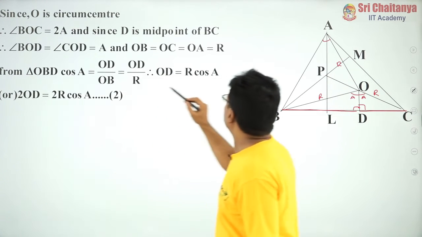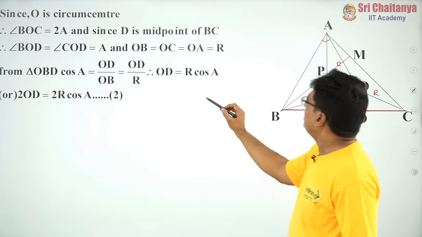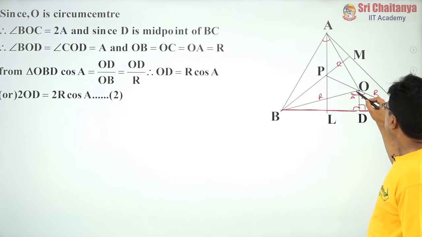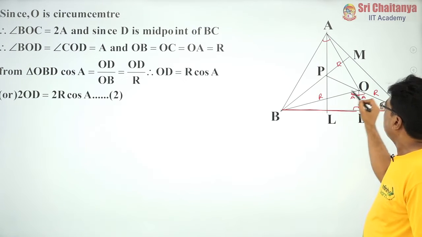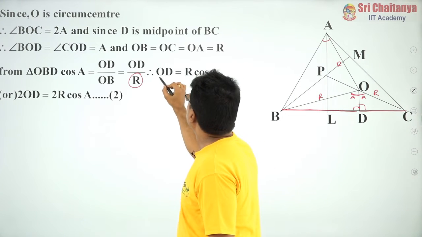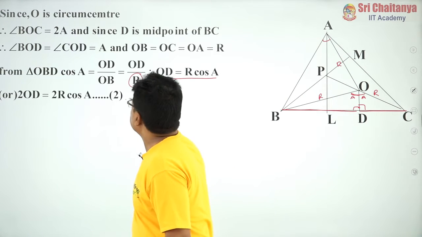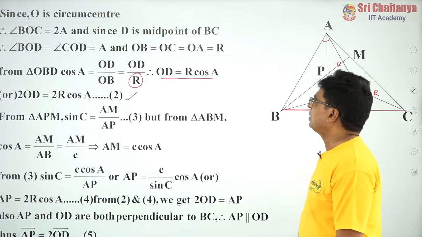Now from triangle OBD, consider this triangle. Since it is a right angle triangle, you take cos A. What is cos A? OD by OB, that is OD by capital R. So OD is equal to R cos A. So 2 OD is equal to 2R cos A.